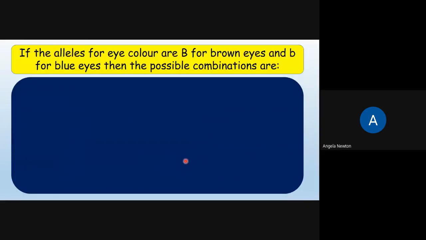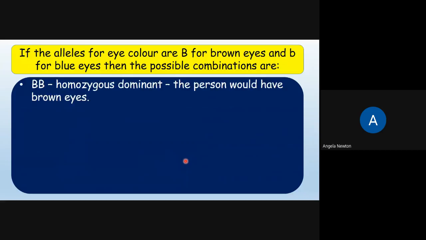So if the alleles for eye colour are capital B for brown eyes and lowercase b for blue eyes, then the possible combinations are two capital B's, which is homozygous dominant, and the person would have brown eyes.